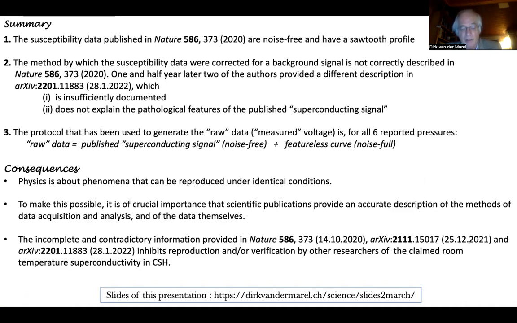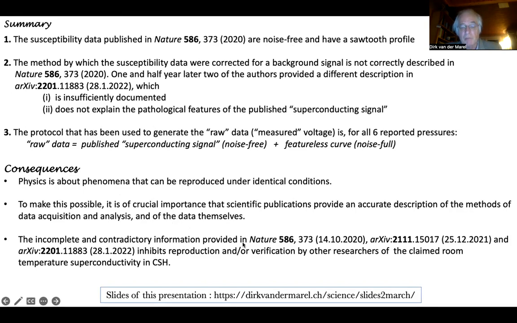I also really think, by the way, that at the moment of submitting a paper, authors should make available to the referees and the editor the data, at least the data that are shown in the publication itself, because those are nicely and well documented. And also at the moment of publication, those data should be available. Now, the incomplete and contradictory information provided in Nature and then those 2 later archive papers about data analysis really inhibits the reproduction and verification by other researchers of the claimed room temperature superconductivity in this compound.